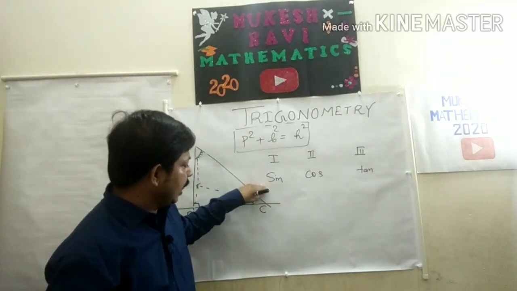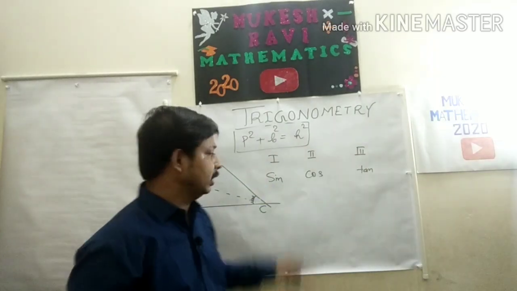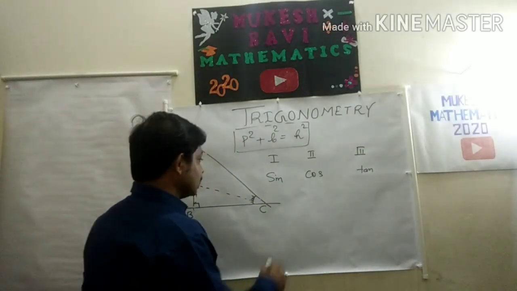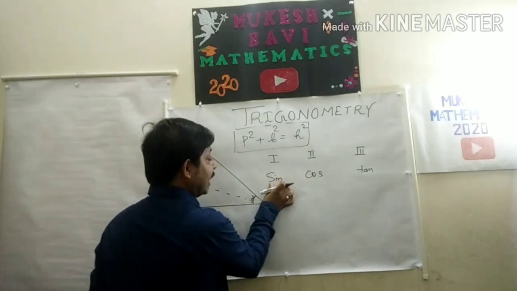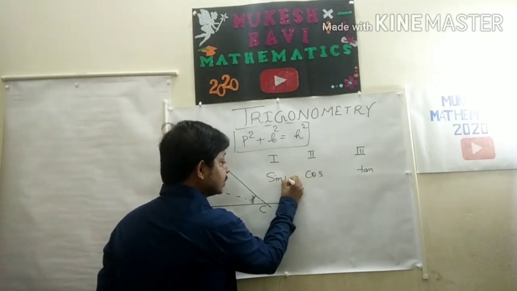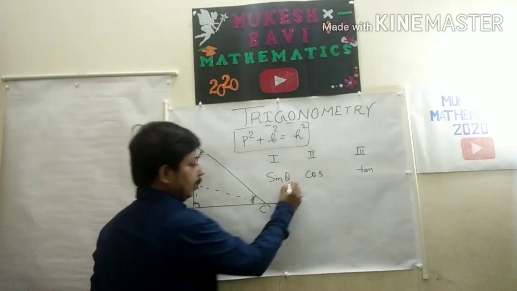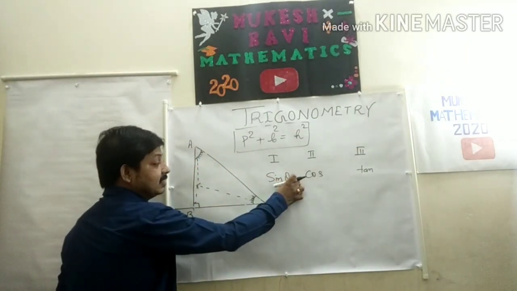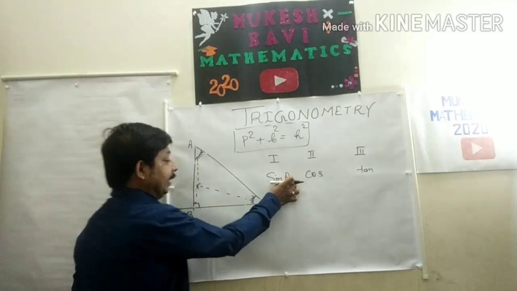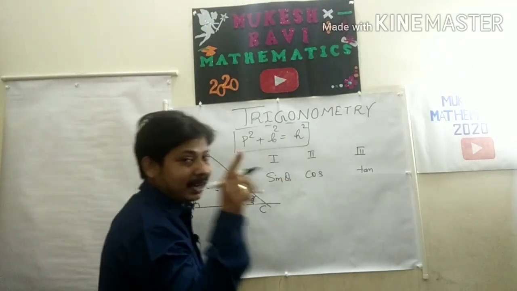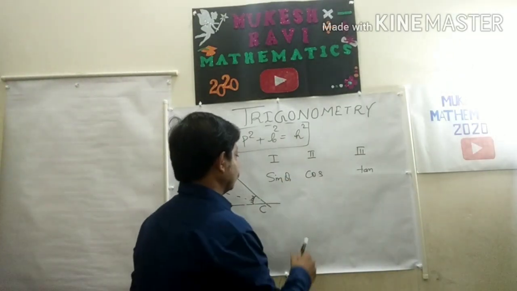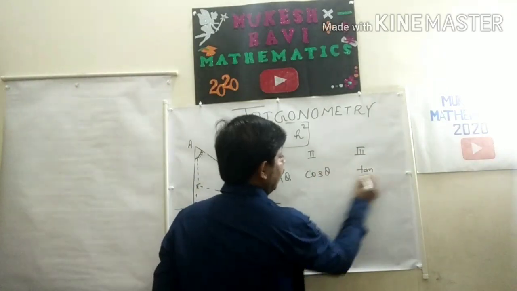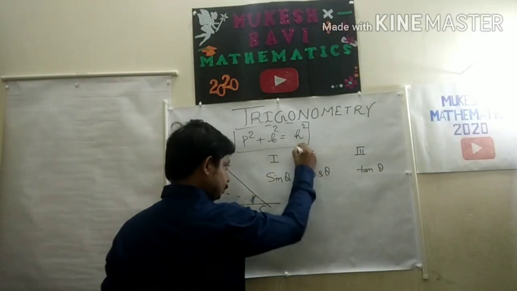So I have started with the introduction part only: sine, cos, tan. Sine is what? Without any angle, sine is meaningless. So sine theta or sine A or sine B. Theta may be this one, then this is sine C. If this one, this is sine A. If this one, this is sine B, and sine 90 is 1. I will speak about that also. This is cos theta and this is tan theta.